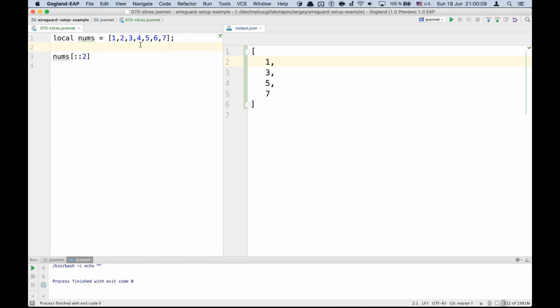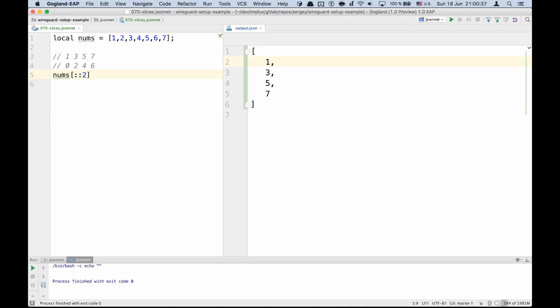which indices are 0, 2, 4, and 6. So basically step means by which value it needs to increment the start index to get the next value out of the array.